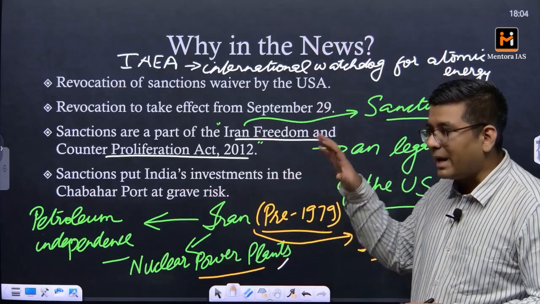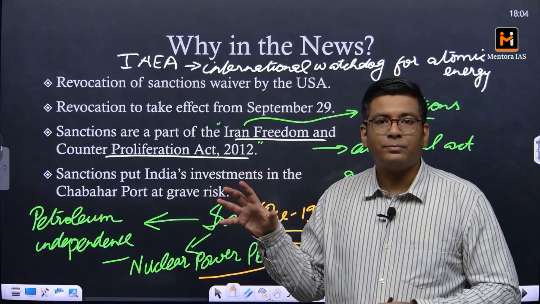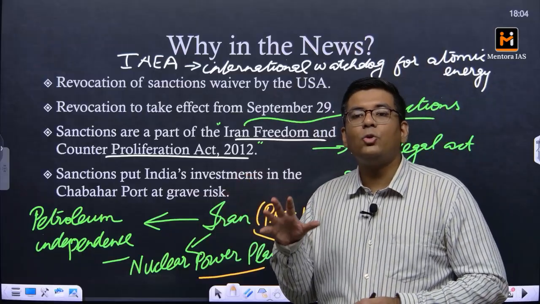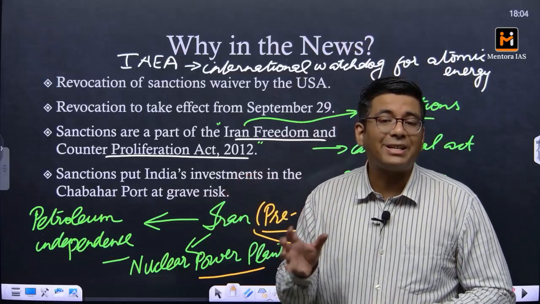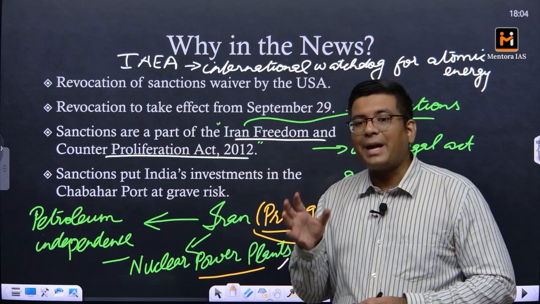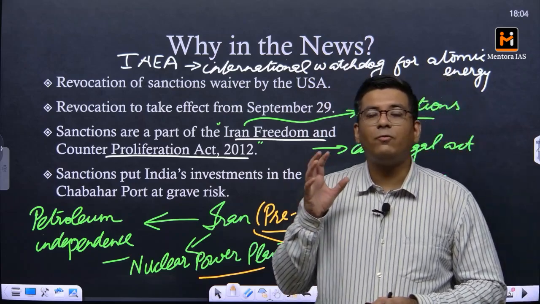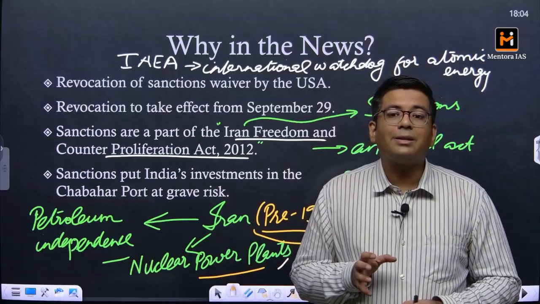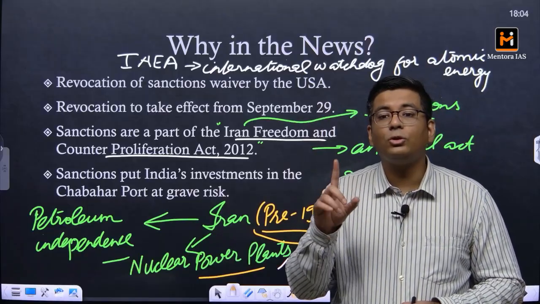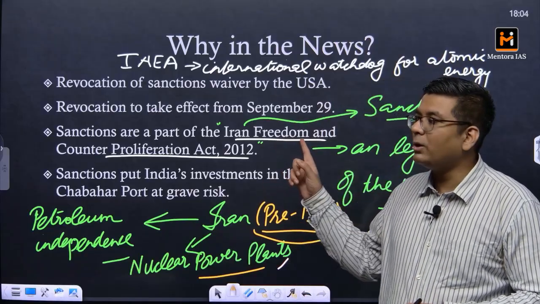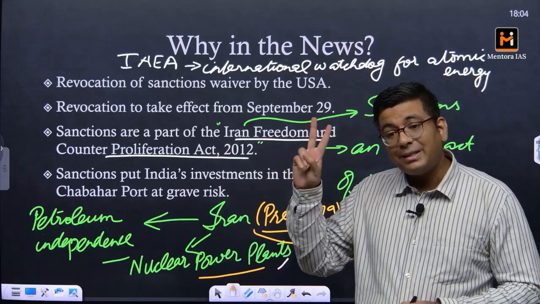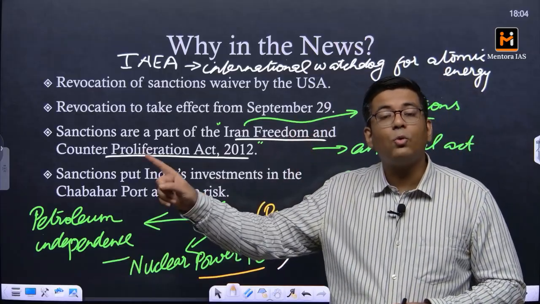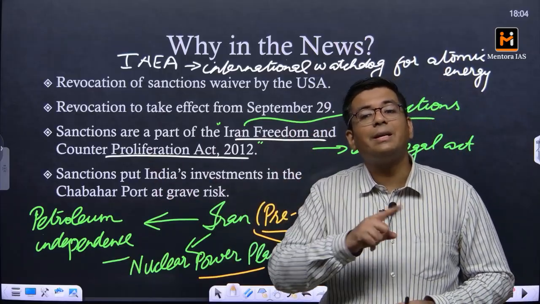So in order to coerce Iran, the USA has imposed sanctions on Iran. Sanctions basically mean very high taxes, or customs duties, imposed on those who trade with Iran, and on those who trade with Iran and then trade with the USA.